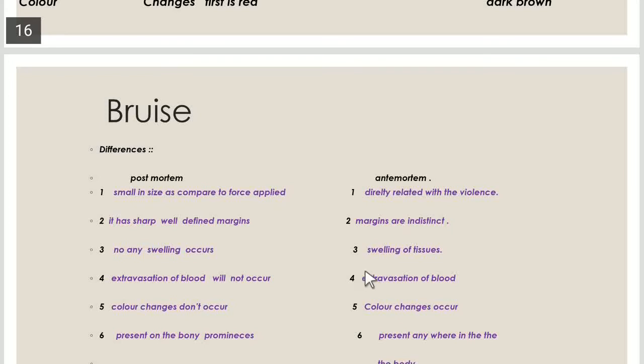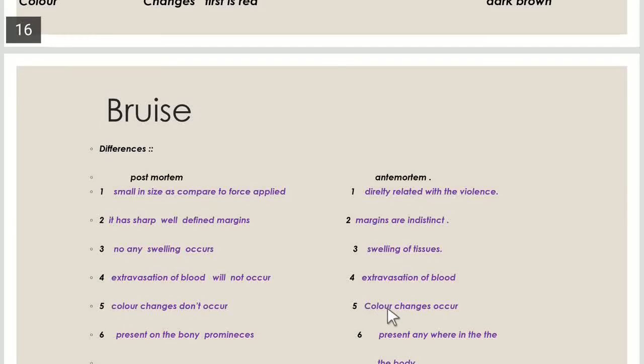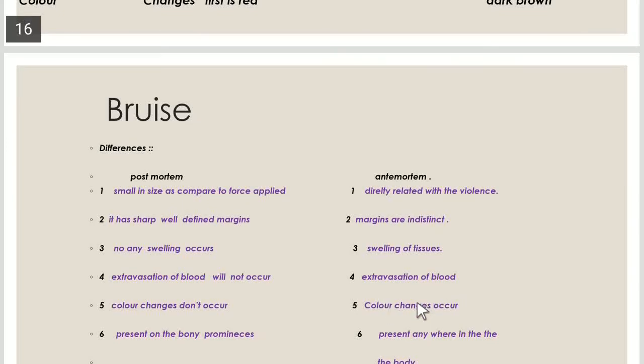So in some doubtful cases, we do a microscopic examination to distinguish the antemortem bruising from the postmortem bruising. If there is any infiltration of the blood within the tissue, then it is a case of the antemortem bruise, and if there is no infiltration of the blood within the tissue, then it is a case of the postmortem bruising. And in the postmortem bruise, no color changes occur. In the antemortem bruise, the color changes occur. We'll discuss this later. Initially it is red, then blue, purple, green, then yellow.